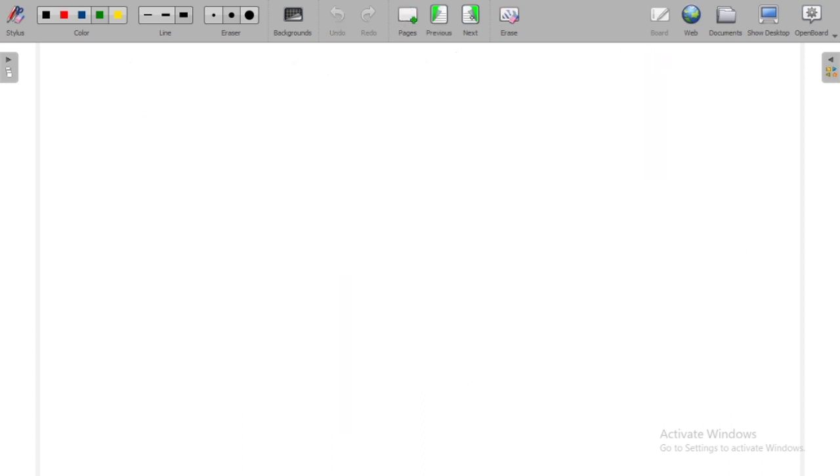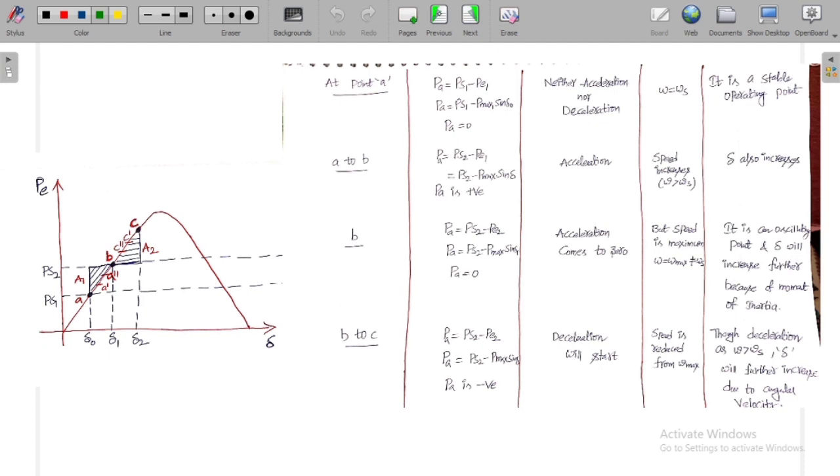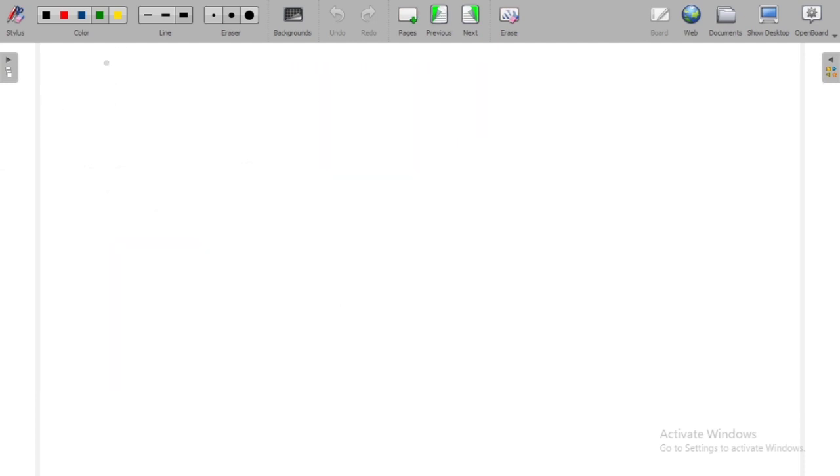Here, in order to understand equal area criteria, means where the rotor oscillates and where the rotor is at a stable point,